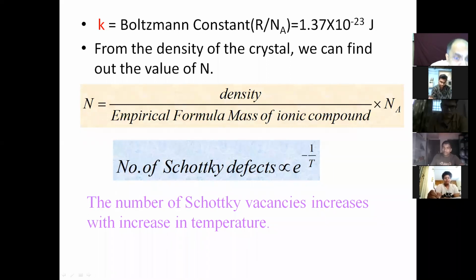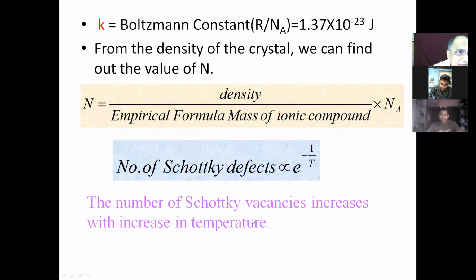So, from the formula, we know the number of Schottky defects is proportional to e to the power -E by kT. Forget about E. For a given crystal, E is constant. That will be given to you as data. But temperature you have at your disposal to change. So the number of Schottky vacancies increases with increase in temperature. As the temperature increases, more and more vacancies are created. So remember this, the vacancy increases with increase in temperature.